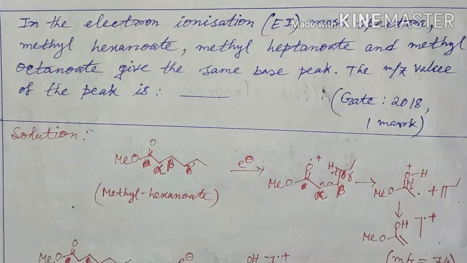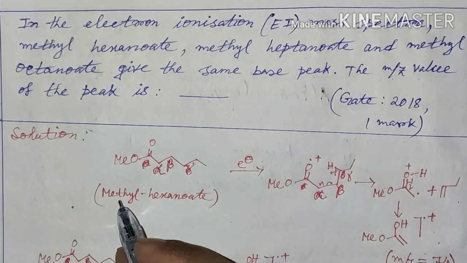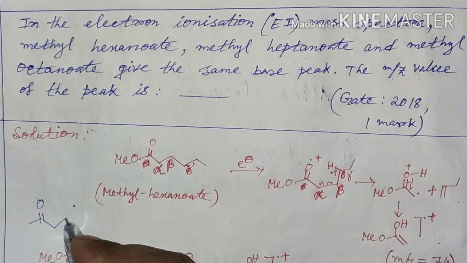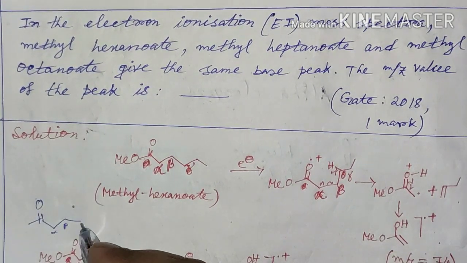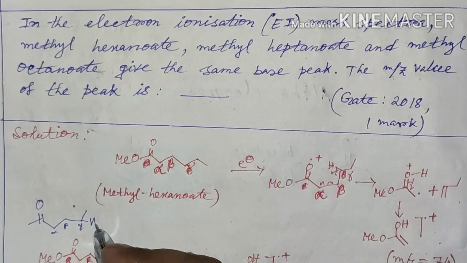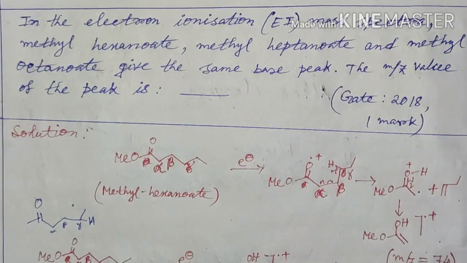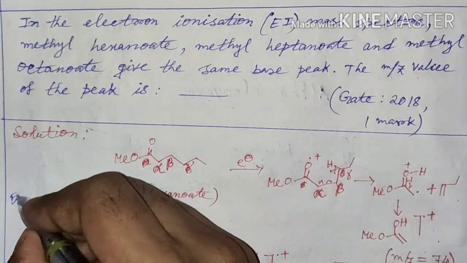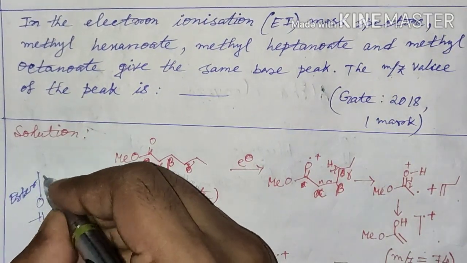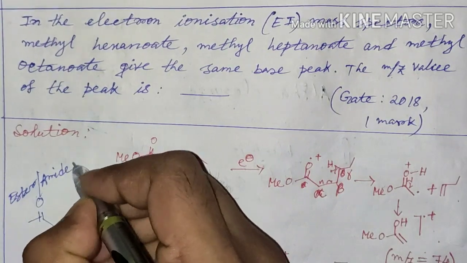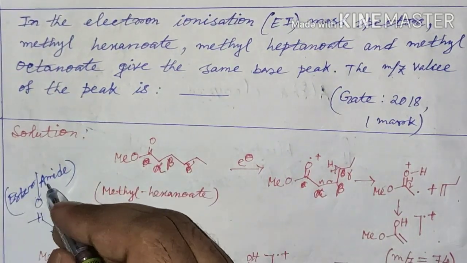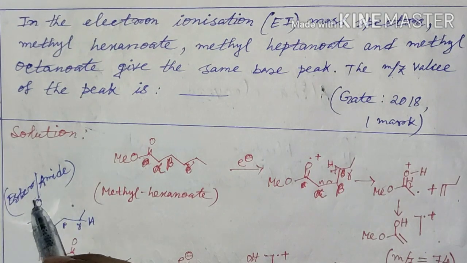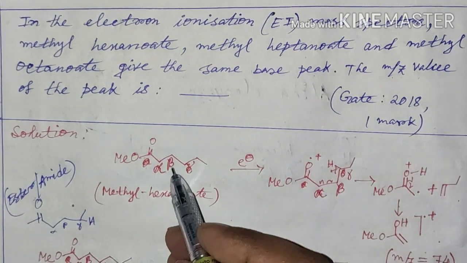Here I want to say another thing. As I have previously told, aliphatic ketones containing gamma hydrogen, with alpha, beta, gamma positions, undergo McLafferty rearrangement. Now this rearrangement is also possible for esters or amides. If they contain gamma hydrogen, then McLafferty rearrangement is possible in both cases.